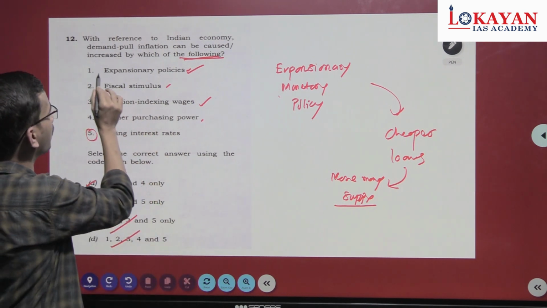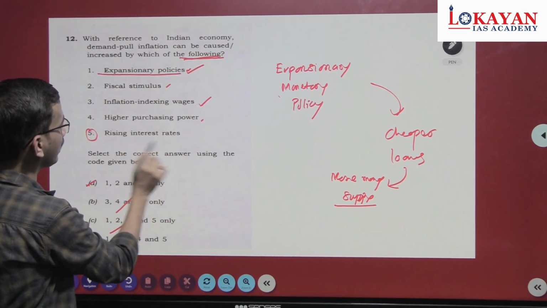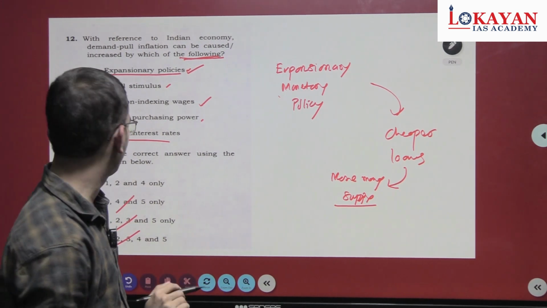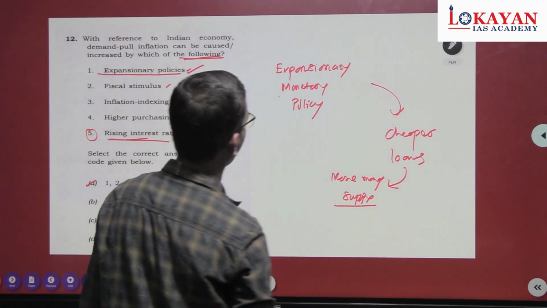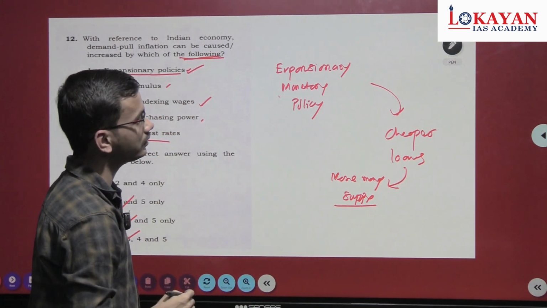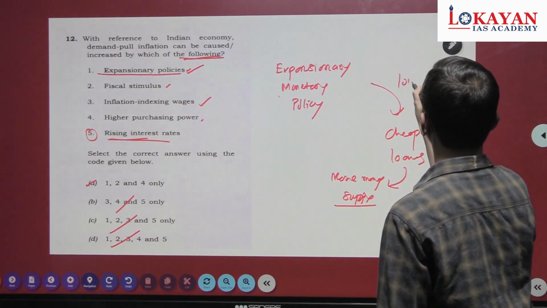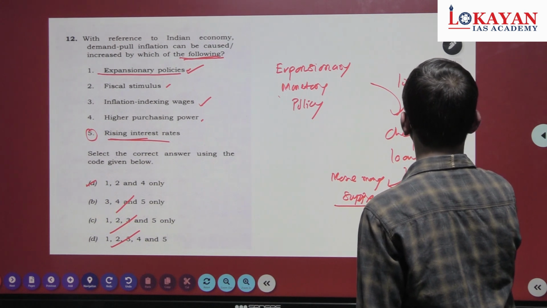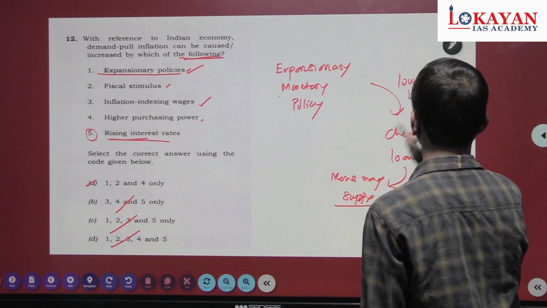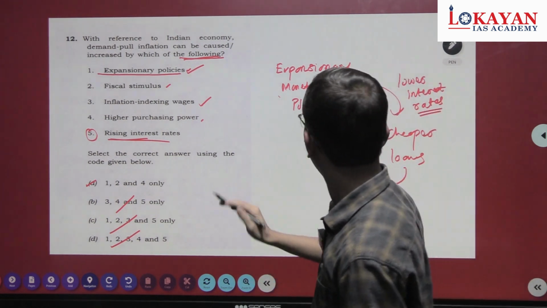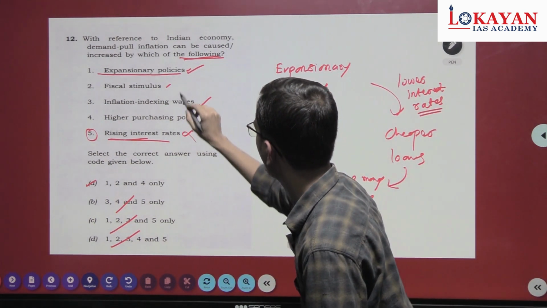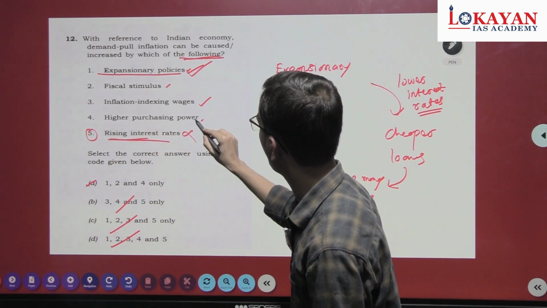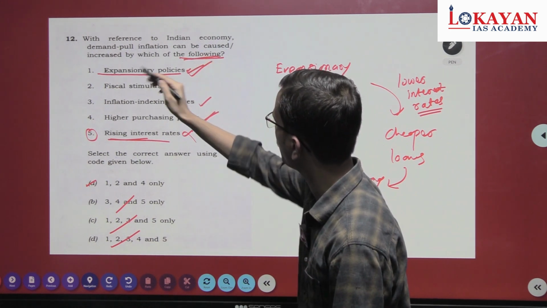Now see again one aspect which we discussed earlier. See the first statement, expansionary monetary policy, and second, rising interest rate. Both are contrasting, so one of them has to be wrong. Expansionary monetary policy means lower interest rates, so this one is wrong, and expansionary monetary policy is the correct option. Second, see the fourth one is obvious. Higher purchasing power will lead to demand pull inflation.